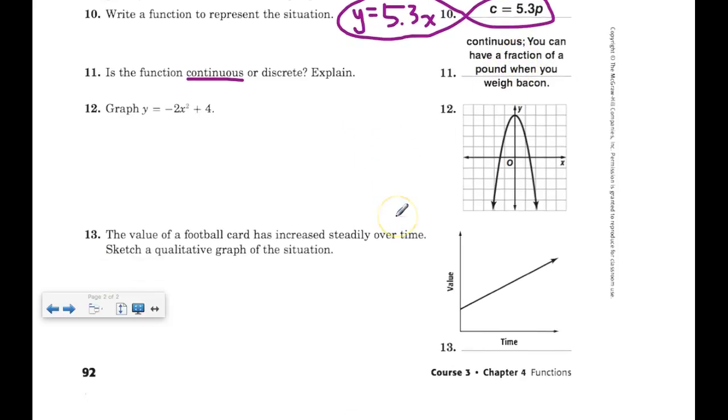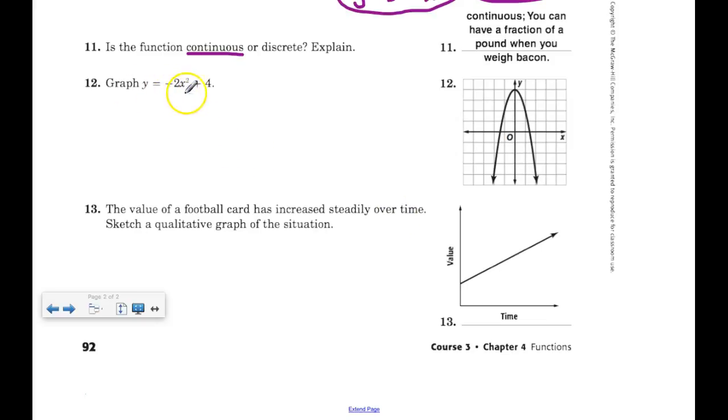12. Graph this thing. This is a quadratic. We just did this the last 2 days. How do I know it's quadratic? Because of the exponent of 2 right there. So the recommendation was to create a table of values. This is a naked quadratic equation. There is no word problem associated with it.